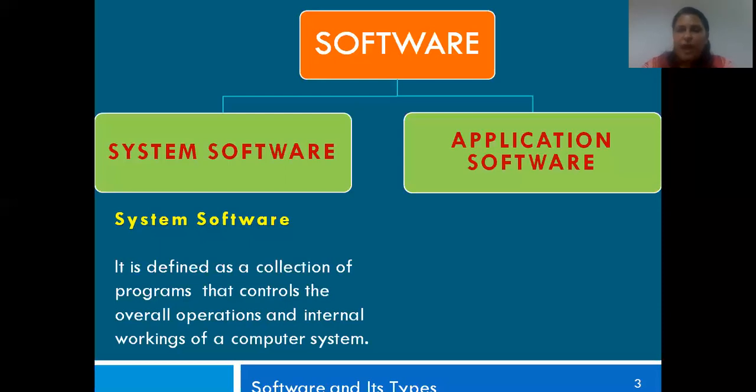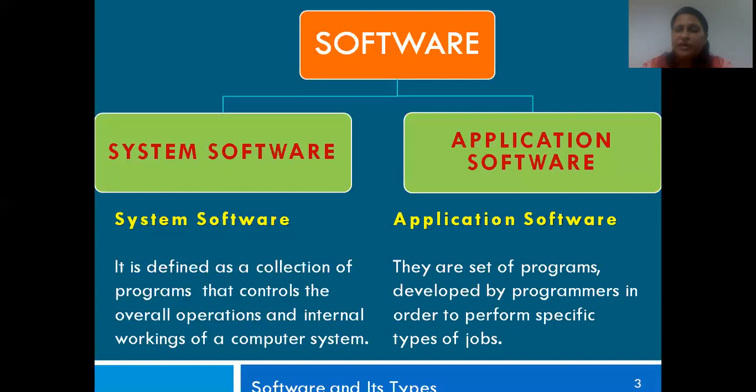Then what is your application software? Application software is a set of programs that are developed by programmers in order to perform specific types of jobs. So your application software are basically the different applications that we just discussed.